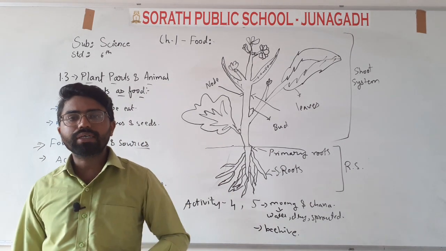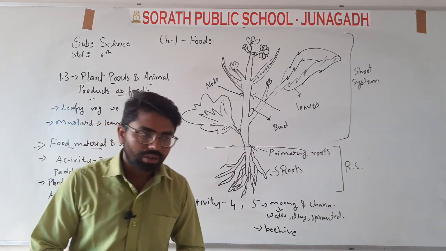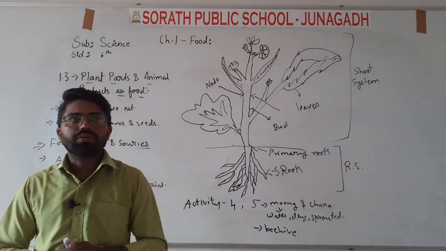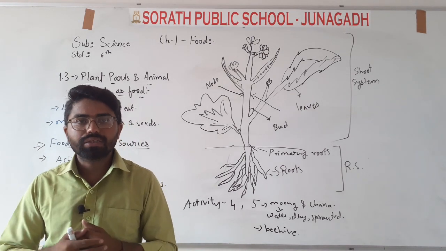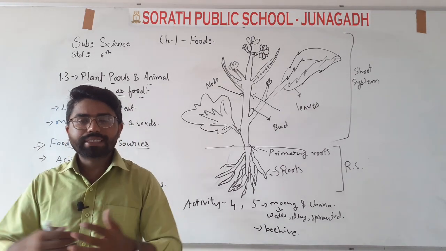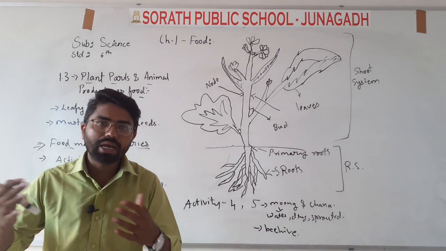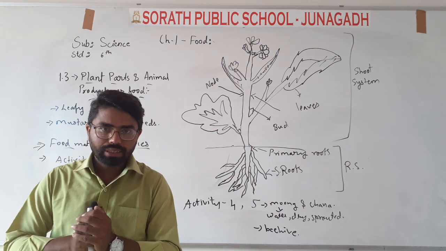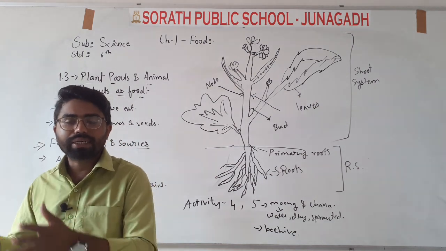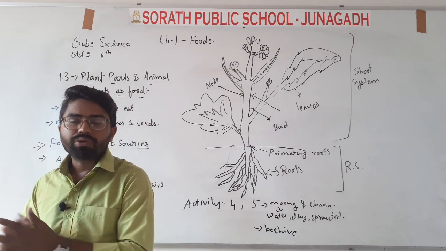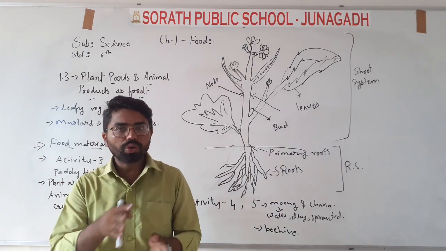Now, moving forward in our chapter, we will discuss where we get pulses and grains, which plants they come from, and the parts of the plants. We will also discuss how animals help in giving us food materials, things we drink in our day-to-day life. Animals have an important role.